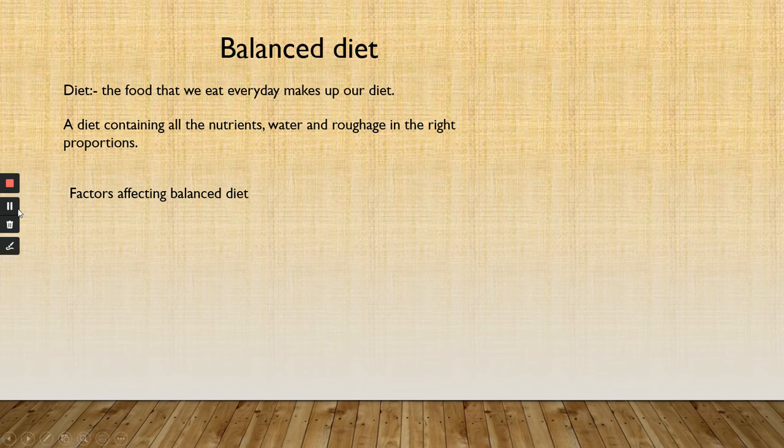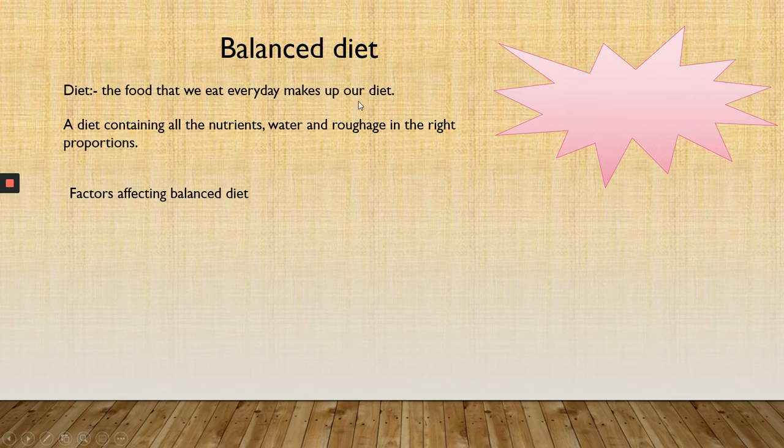So before discussing balanced diet, let us study what diet is. What do you mean by diet? The food that we eat every day makes up our diet. A food may be rich in one type of component, or it may have many components. For proper growth and development, we should consume all the nutrients that our body requires in the right quantities, as we have studied earlier. They should not be too less, or very high. Such a diet is called the balanced diet.